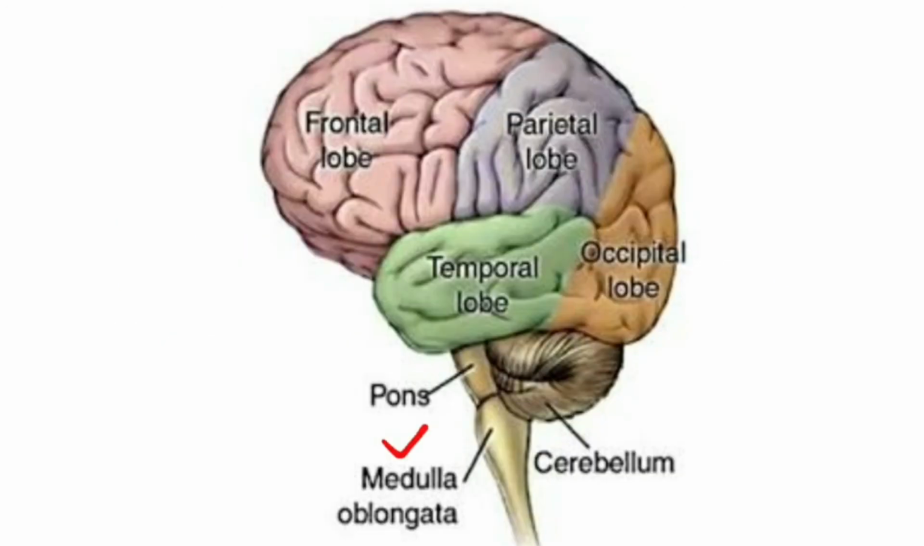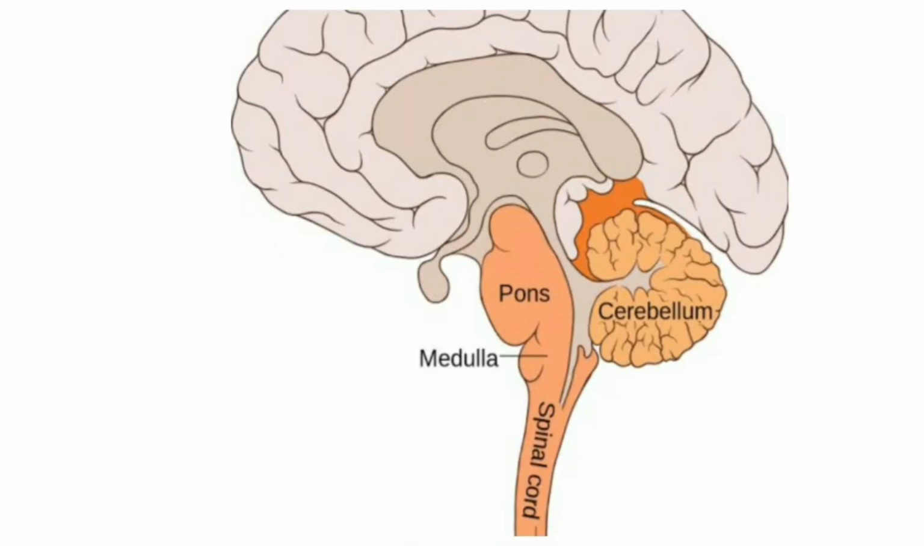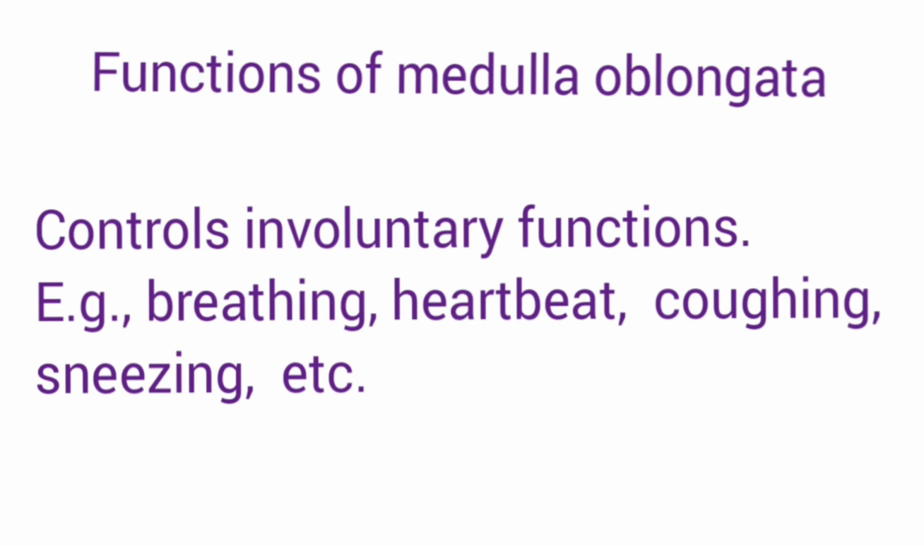Finally, there is medulla oblongata. It is the lowermost part of the brain and it is located at the base of the skull. It is like a stem of the brain. It emerges out of the base of the brain and it continues as spinal cord in the posterior region. Medulla oblongata is responsible for controlling breathing, heartbeat, coughing, sneezing, and other involuntary functions.